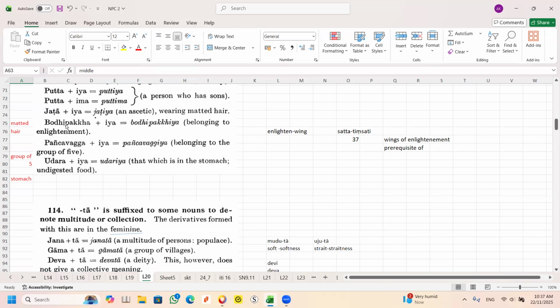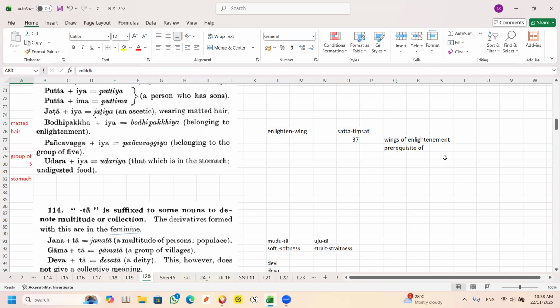Okay. Can you see the word bodhipakkhiya? In this case, can you see the word pakkha? Pakkha is a wing of enlightenment. So this is a Tappurisa, sixth case genitive, wing of enlightenment. Normally in English we don't use the word wing of enlightenment. We use the word prerequisite of enlightenment. Most translations from the Pali don't use wing of enlightenment, but the word pakkha is really a wing. So you say prerequisite of enlightenment.